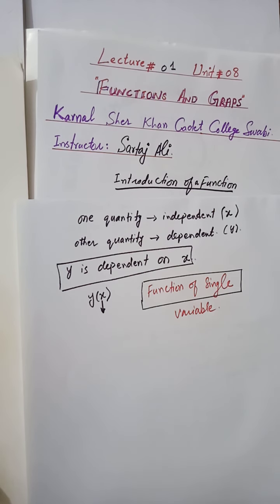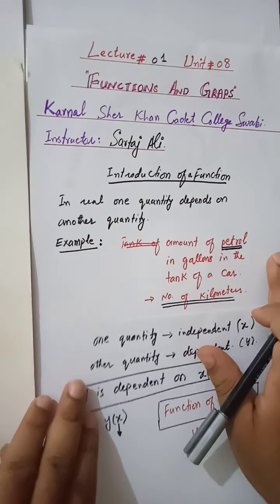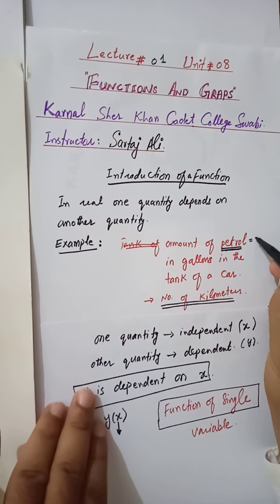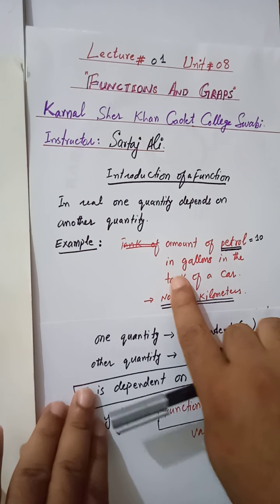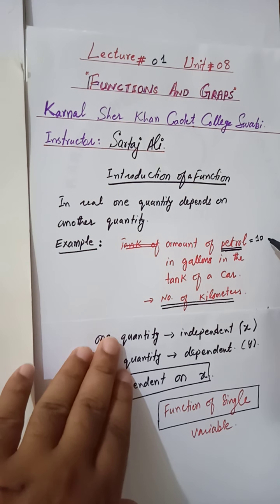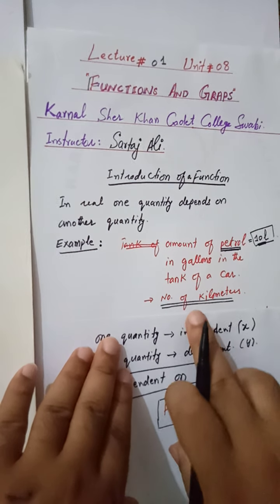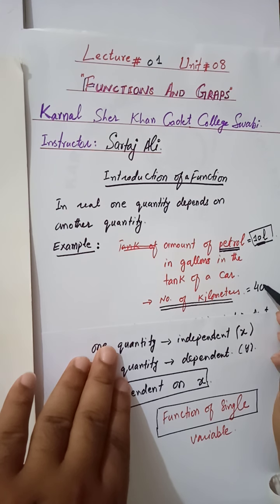In this case, let's say if I take this example, there may be a possibility that on 10 gallons of petrol, or you can say 10 liters of petrol, the distance, let's say, is equal to 40 kilometers.